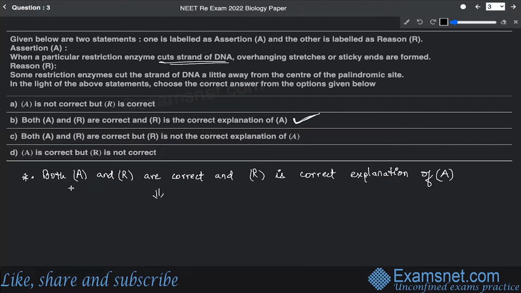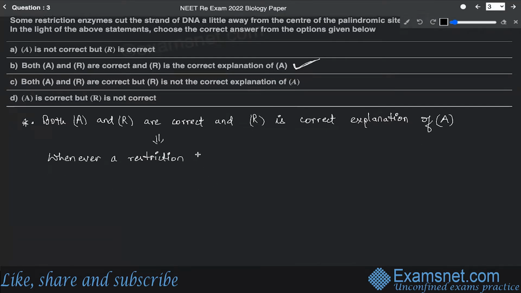Because whenever a restriction enzyme, let us consider an example like EcoRI.